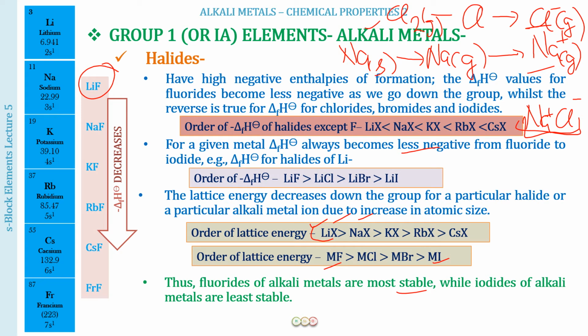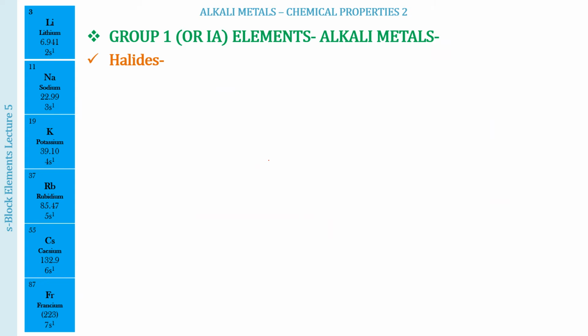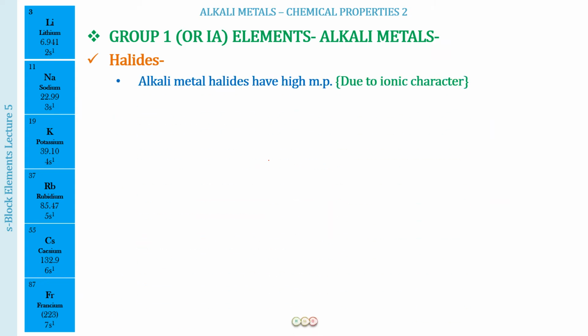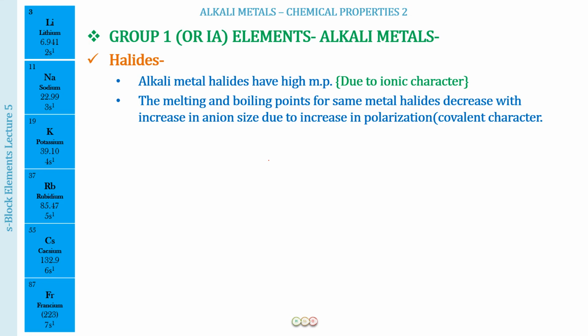Keep on revising them, make sticker notes, put them on walls, and just remember them. Now next we talk about the melting points and the boiling points of these compounds. So again, this is going to be very important trends. And again, the alkali metal halides, they are what compounds? They are ionic compounds. And ionic compounds have high melting and boiling points. So alkali metal halides, therefore, have high melting points and boiling points.